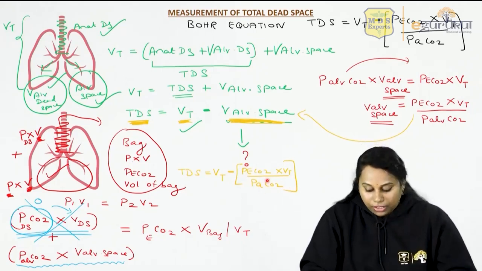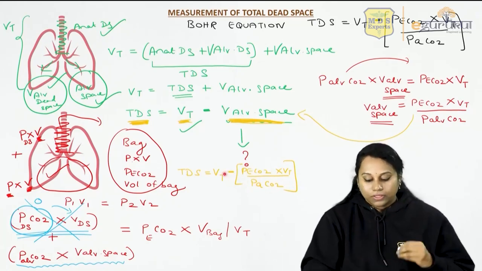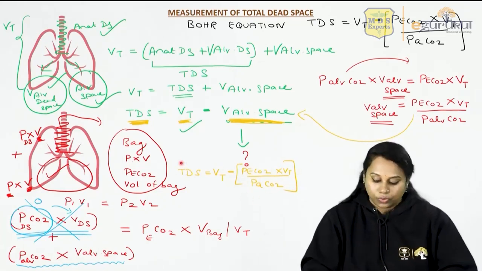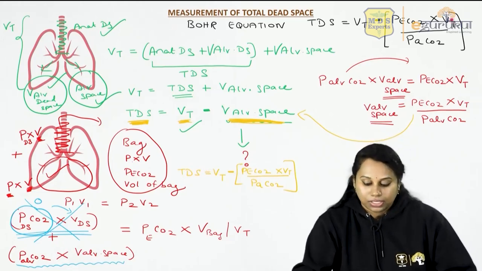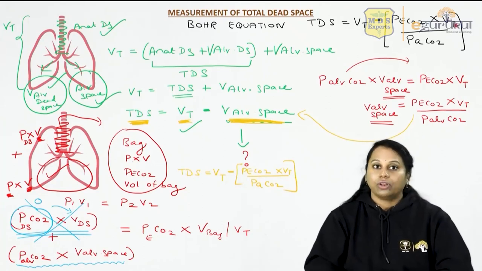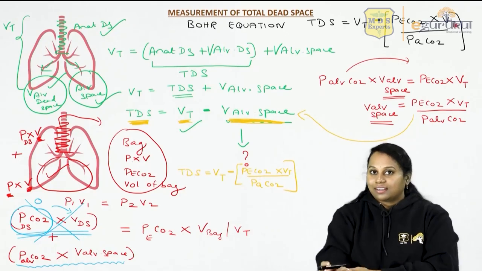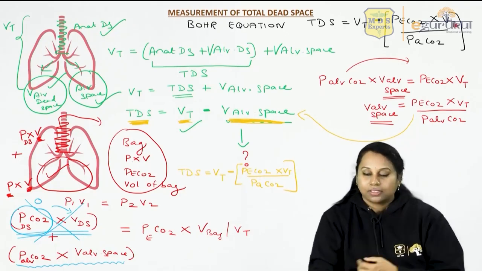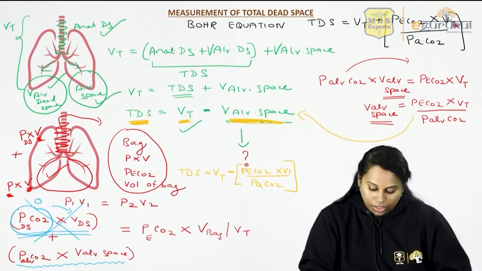So we can put that value 40 here. We can take a blood sample, measure that, and put it here. When you put all this, you will get the total dead space. So this is the final formula for total dead space. That is called the Bohr equation. The derivation is a little complicated, but make some effort to try to understand this. This is the Bohr equation.